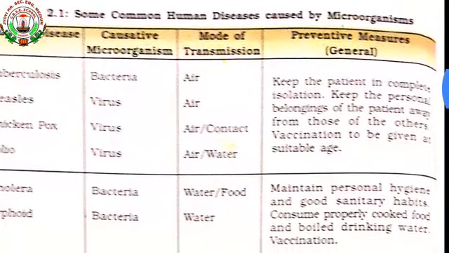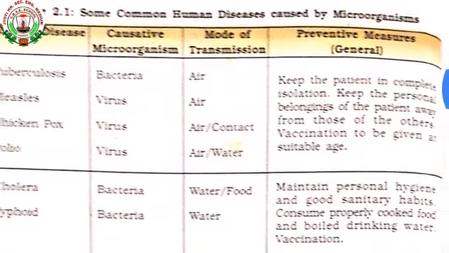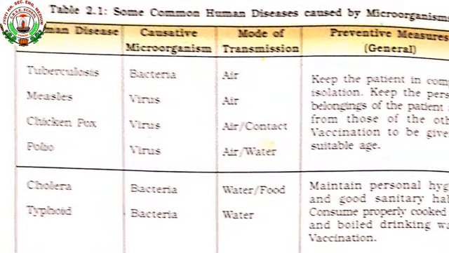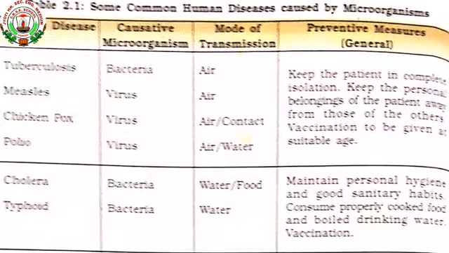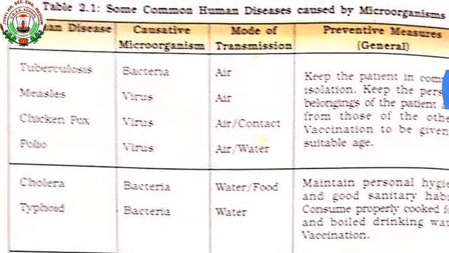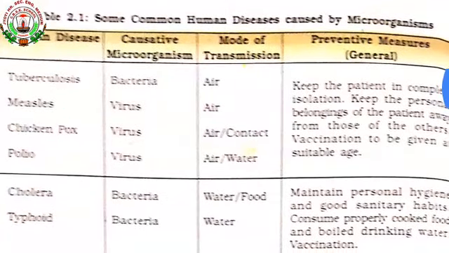And vaccination to be given. Vaccination means medicine given at a suitable age. By considering the certain age, different medicines are given, high dose, middle dose, like that. Now see the second one.